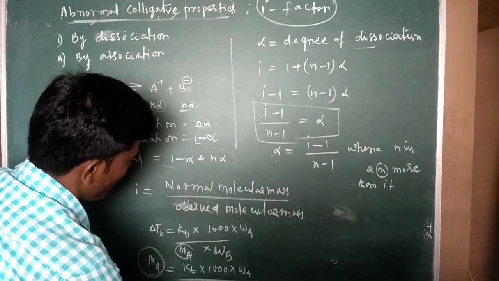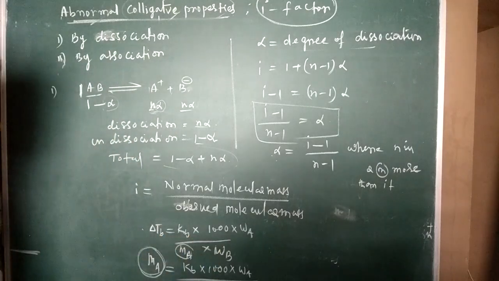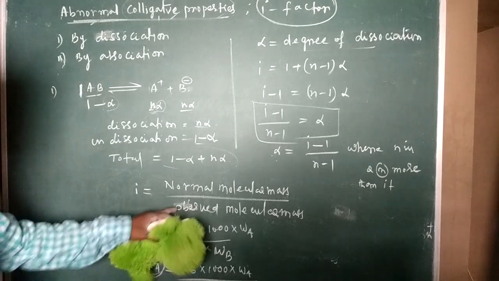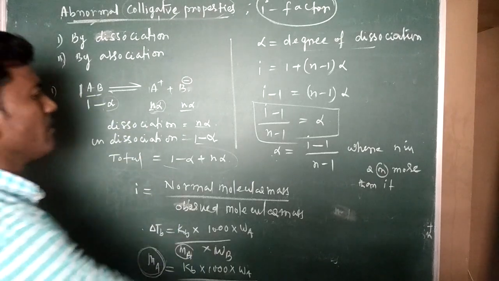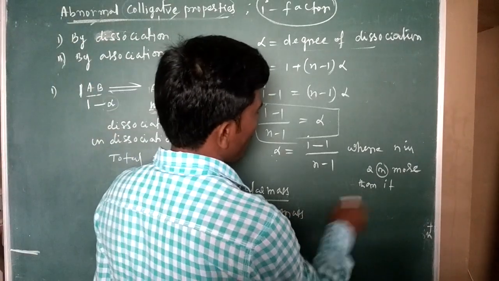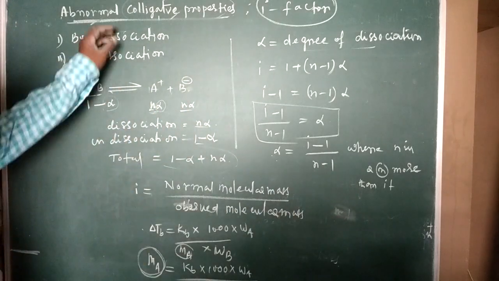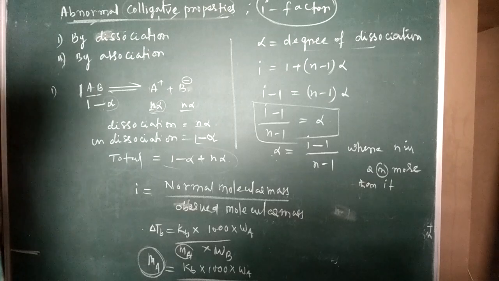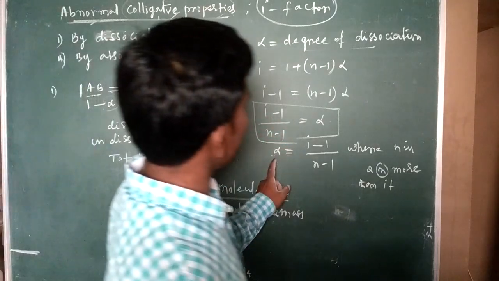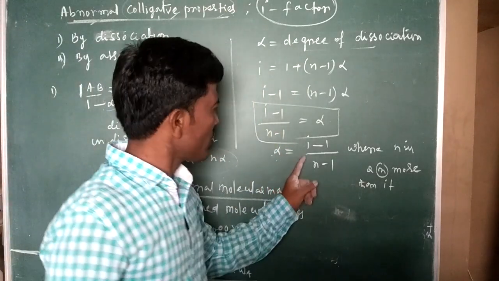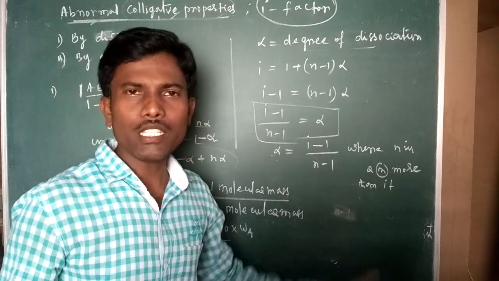Normal molecular mass is calculated according to the given formula. Alpha, the degree of dissociation, is i minus 1 by n minus 1.